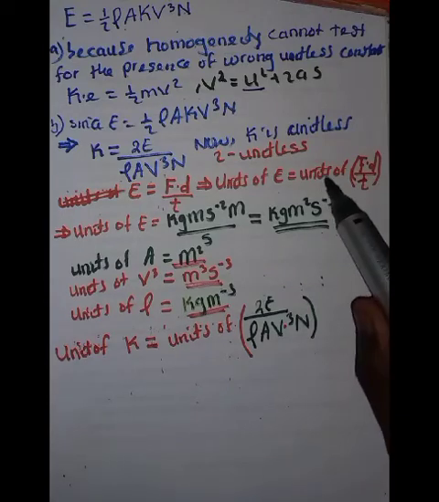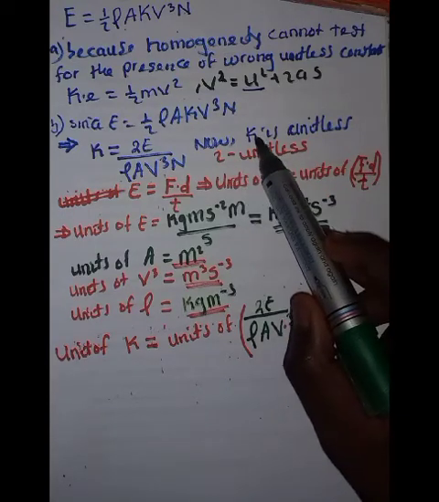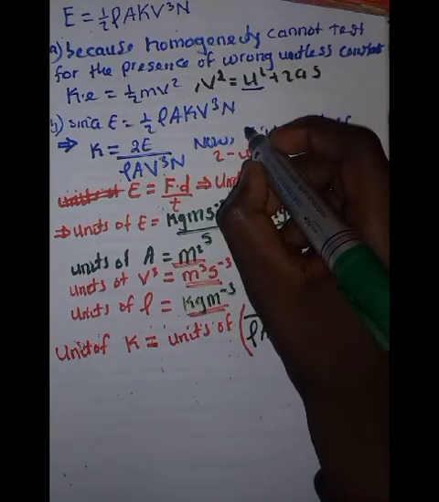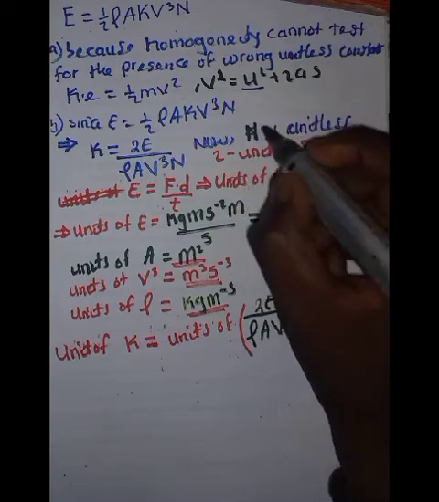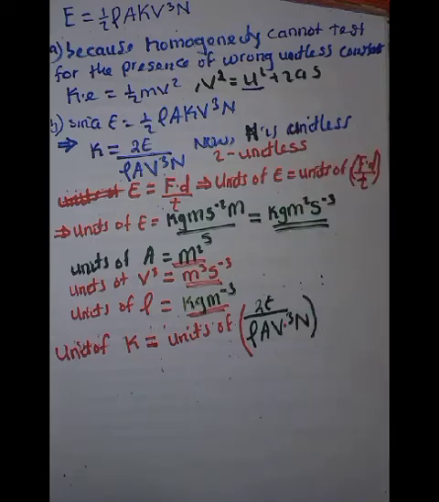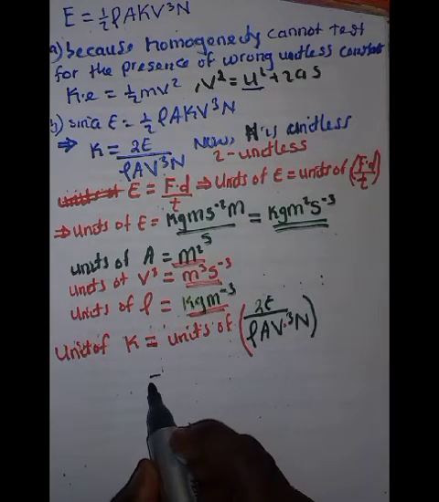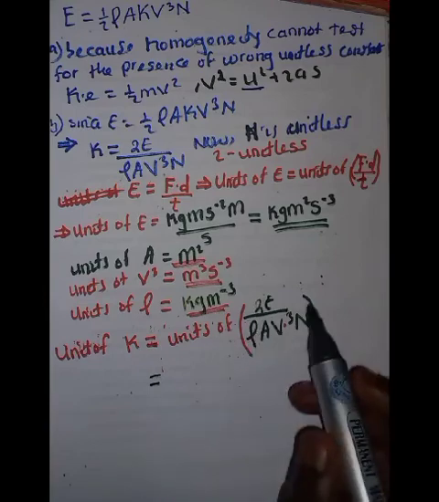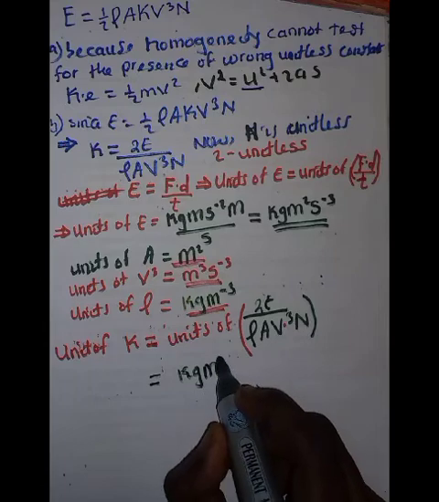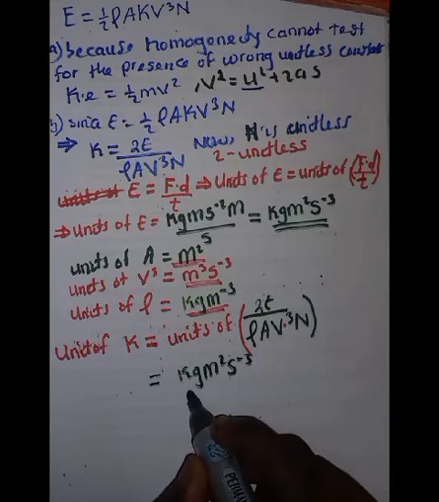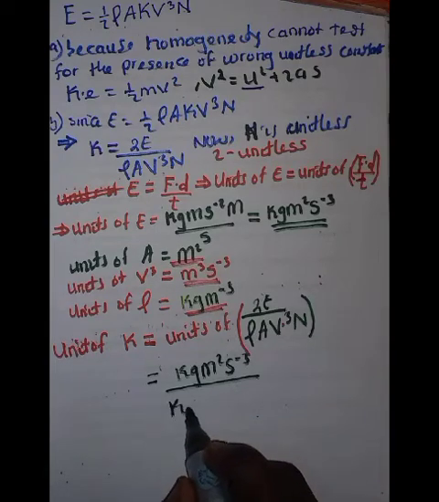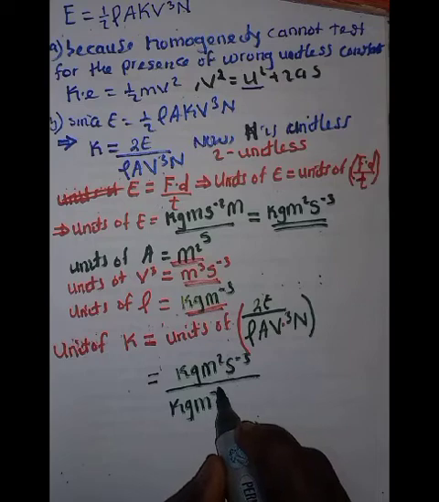But keep in mind that 2 is unitless, and there's an error here, please. Here was supposed to be N, not K, I'm sorry. Then N is unitless as well. That therefore implies I'm going to have the units of all of these. 2 is unitless, so the units of E are kilograms meters squared per cubic seconds, all over rho, whose unit is kilograms per cubic meter.